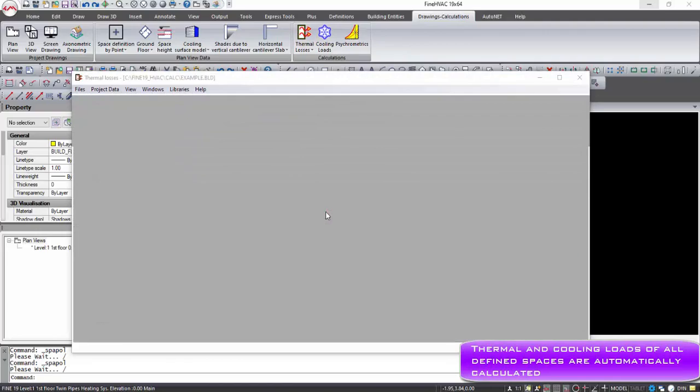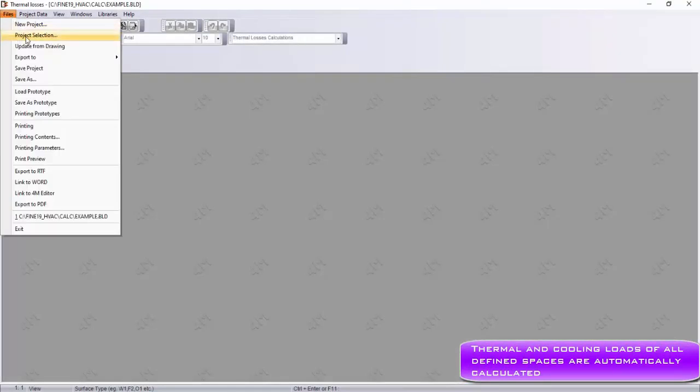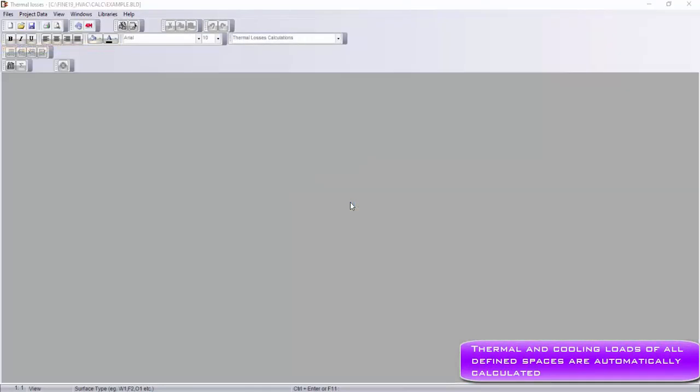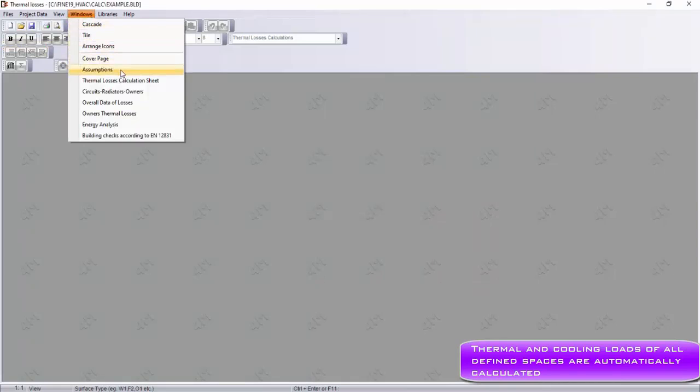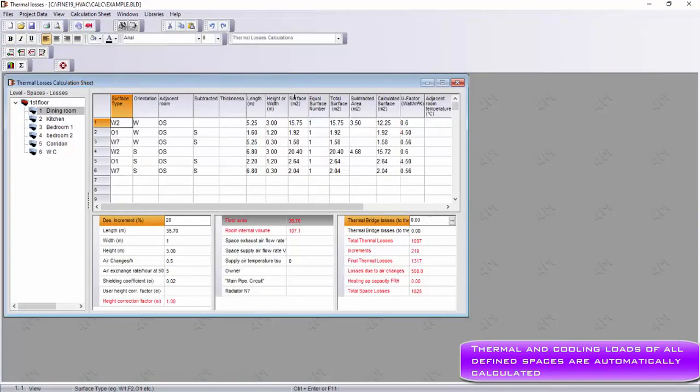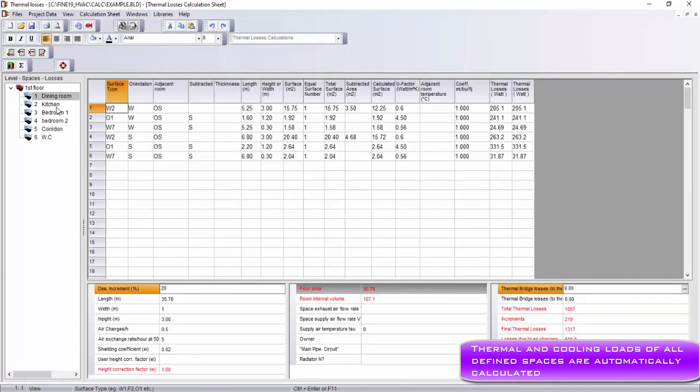Updating the calculation module and selecting the Windows calculation sheet, we can check the data acquired from the drawing and get out the thermal load of each space automatically.